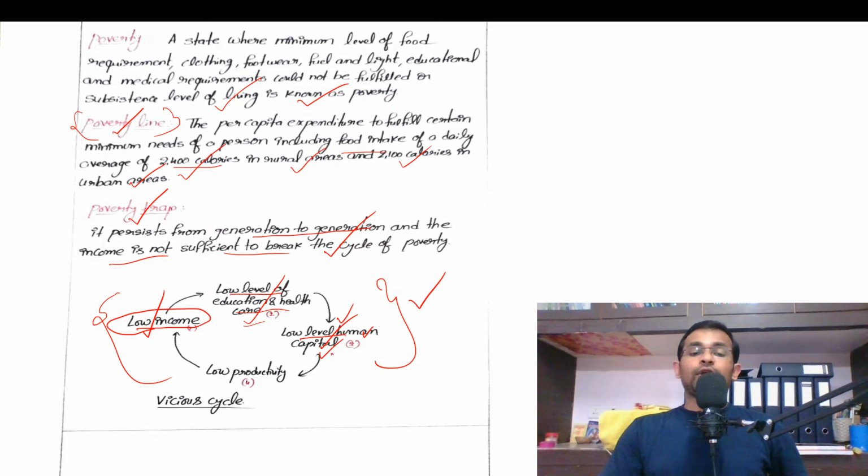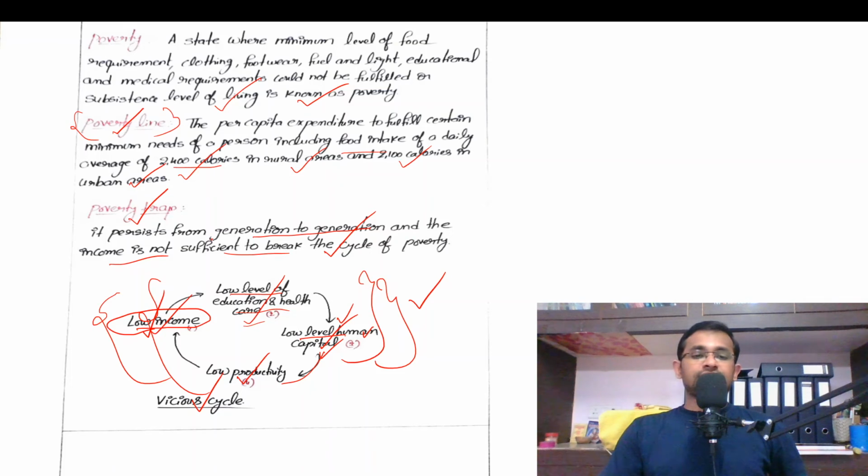So this low level of human capital leads to low productivity. Again, this low productivity leads to low income. So this is a vicious cycle. Okay. So the government should take necessary measures to enable the people to come out of the poverty trap. So this is the meaning of poverty trap.